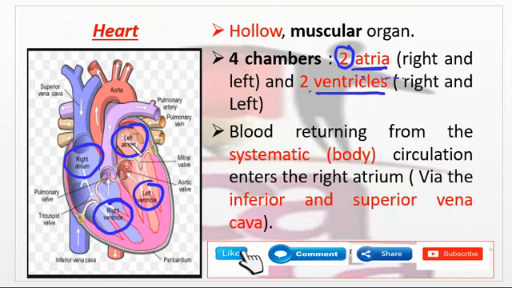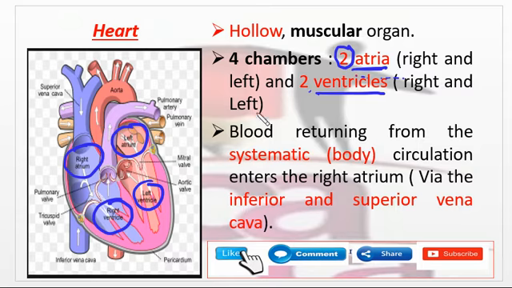But let me tell you, the heart is mostly diverted towards the left. It is not at the center. Some part is towards the left and some part is towards the right side of the body. If we cut the body into two equal parts, some part of the heart will be towards the right also. It is not completely towards the left, but partially towards the right. It is a hollow muscular organ.